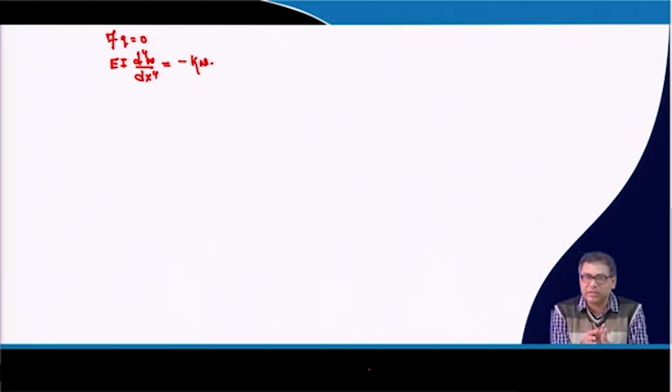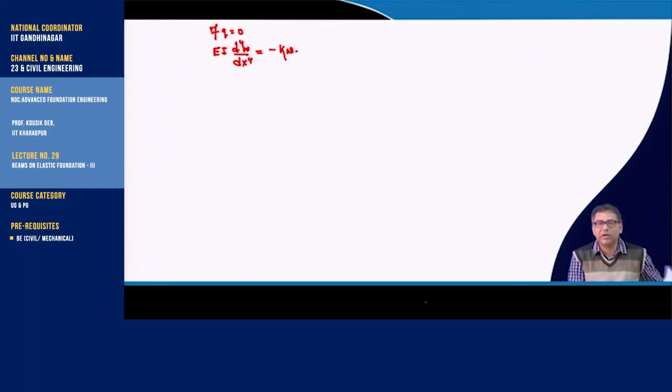This derivation is available in any book, or you can also do it yourself, by considering w is equal to e to the power mx. Then you will get the solution of this equation.